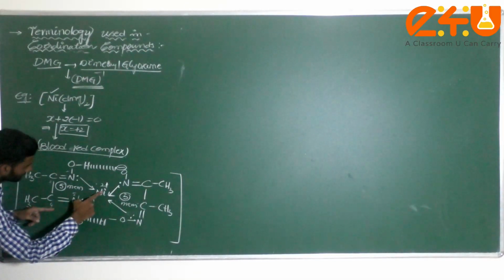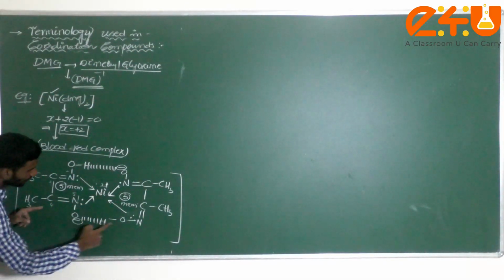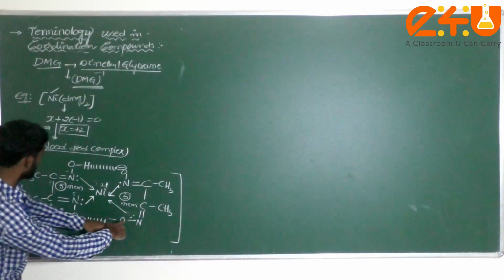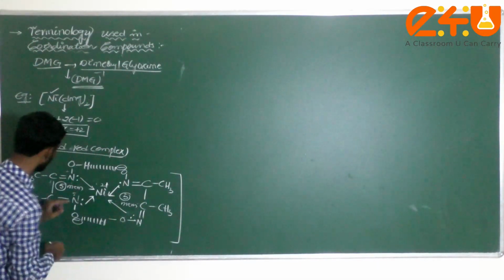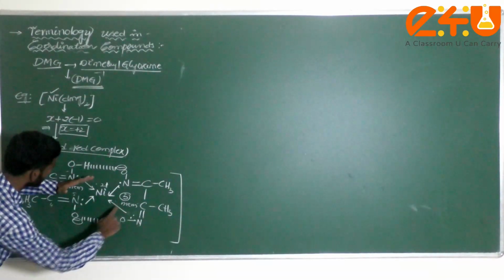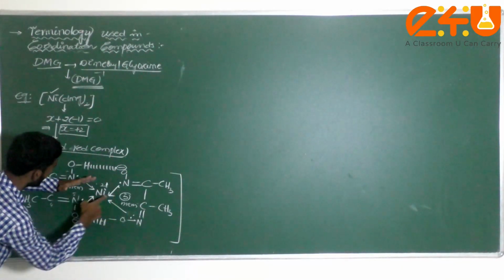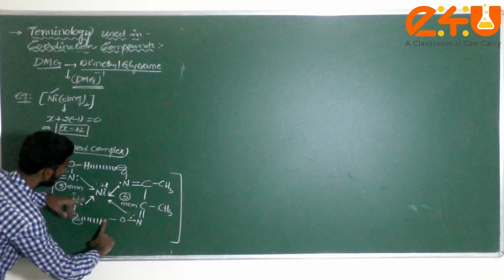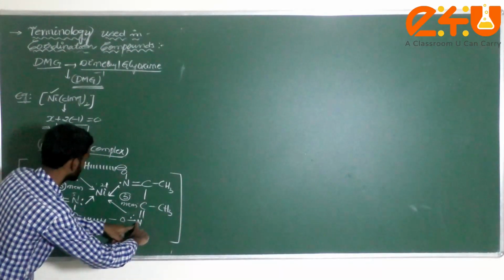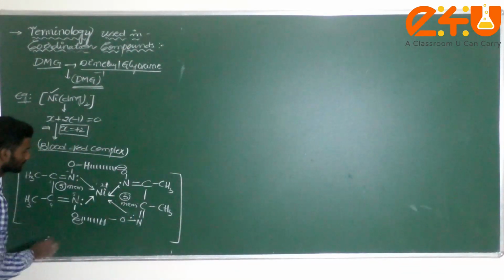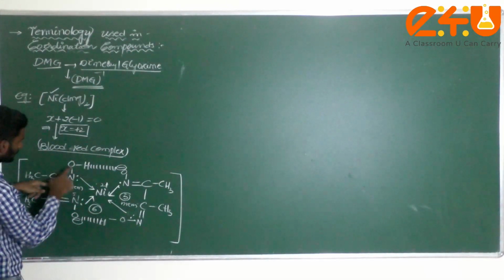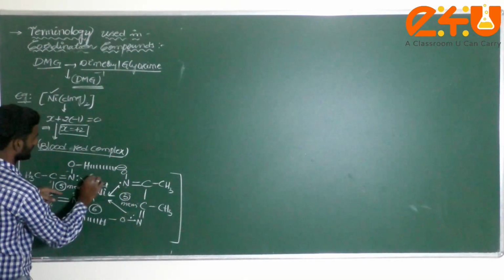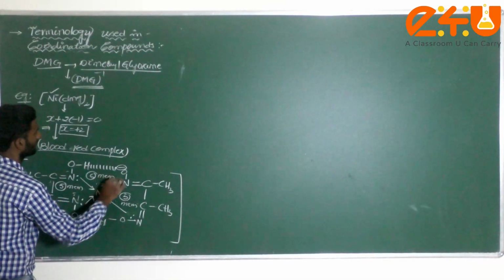Come here. 1, 2, 3, 4, 5. Okay. Next one, dear student, here 6. Does this come under a 6-membered ring or not? Check it here. Don't get confused. Up to this part you have to consider. 1, 2, 3, 4, this one 5. Next one, what is it, dear student, here? 6. This is a 6-membered ring, and this one also comes under 1, 2, 3, 4, 5, 6. This one also comes under a 6-membered ring.